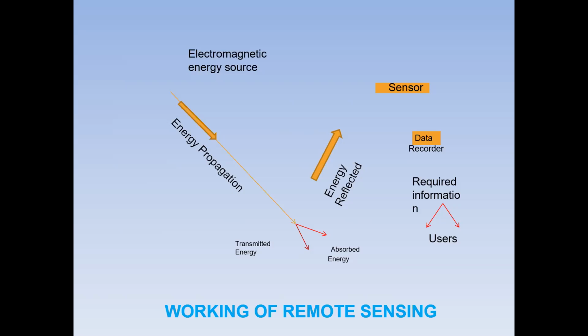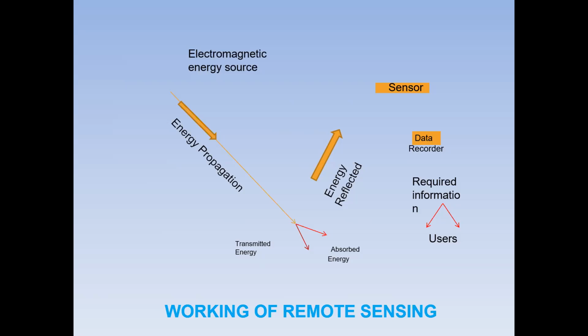This is the procedure for gathering information. Mainly, the first thing required is the electromagnetic energy source. Then the energy propagates to the target, where energy is transmitted and absorbed. The fourth step is that energy is reflected. The sensor takes the reflected energy, across all the wavelengths, and sends it to the